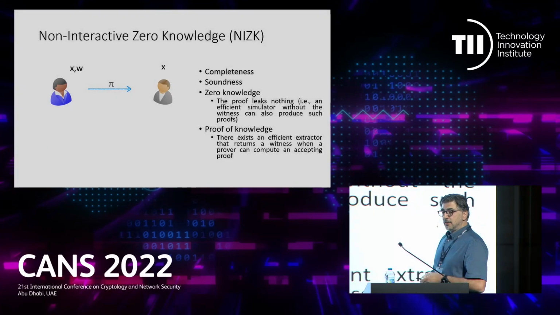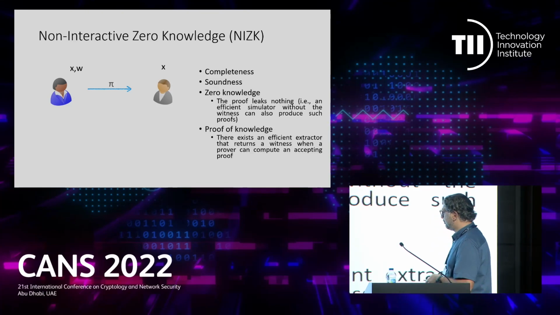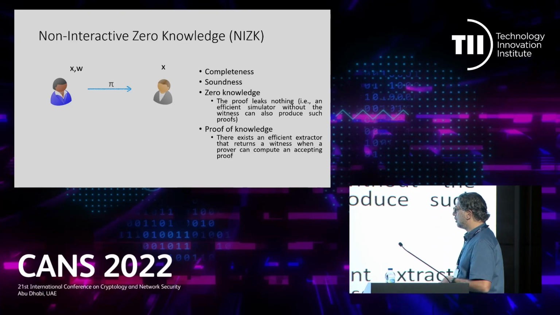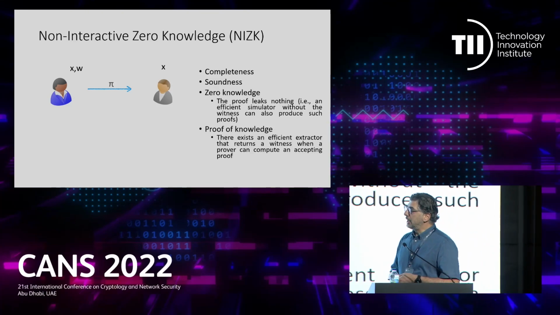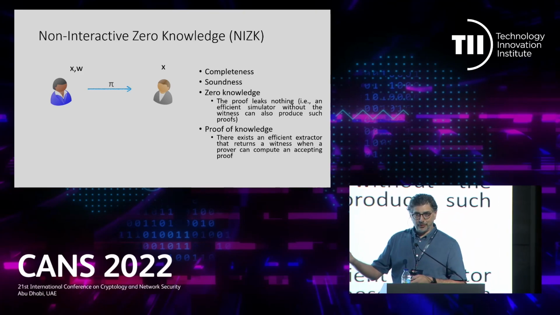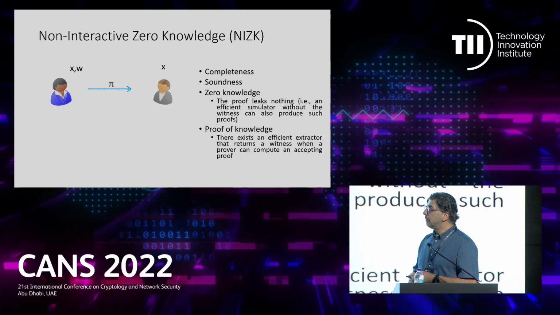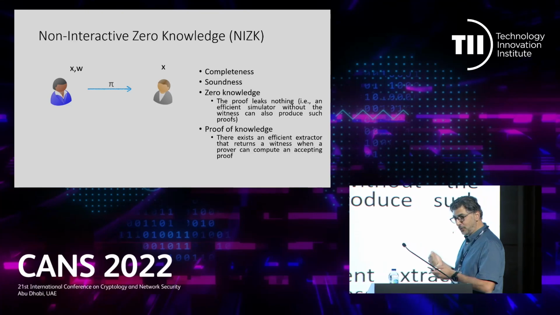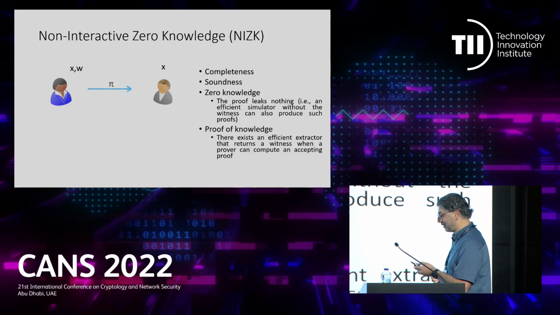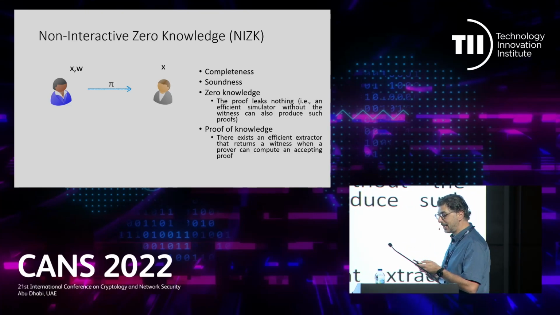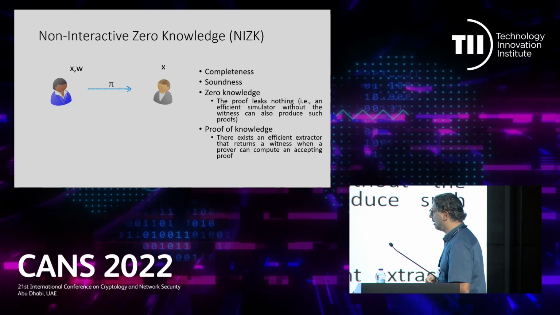Another property that is often used in the applications is the proof of knowledge property. This requires that not only the prover can compute the proof that is accepted by any verifier, but also that the prover must know the witness showing that X is true. Okay? So the witness is in his pocket. This is important. It's an additional property. It's not implied by soundness.